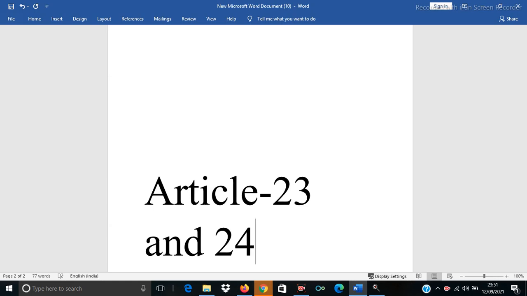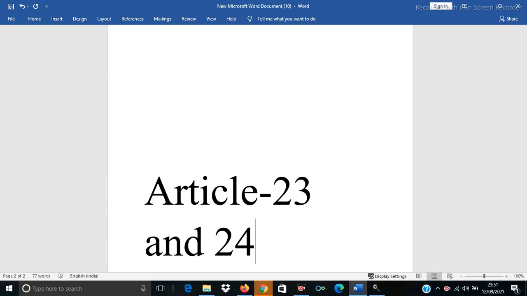Clause 2 of Article 23 permits the state to impose compulsory service for public purposes, provided that in making so it shall not make any discrimination on grounds only of religion, race, caste, class, or any of them. So Article 23 of the Constitution deals with forced laborers, bonded laborers, beggars.